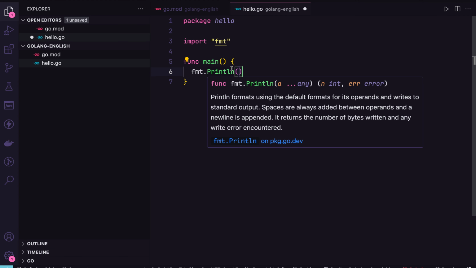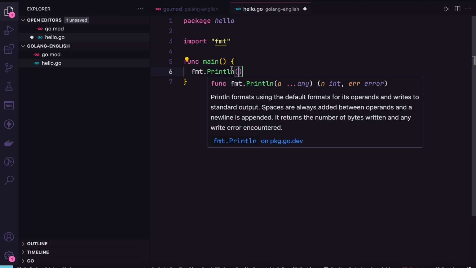The way to understand it is, if you are a TypeScript or JavaScript programmer, in JavaScript we have console.log. Console.log in JavaScript gives us the possibility to show something that we want to show, like printing something that is important for us.